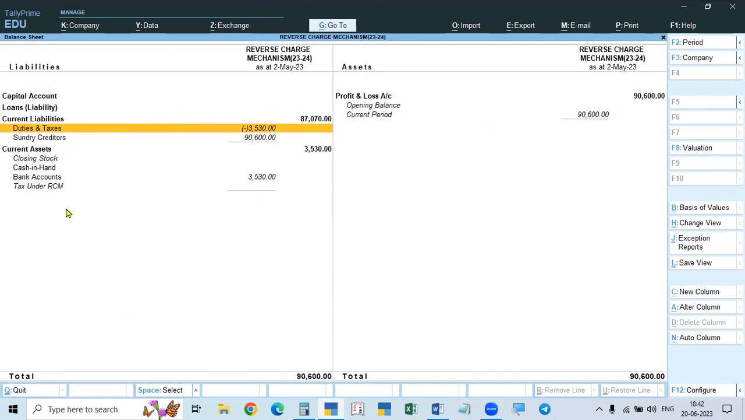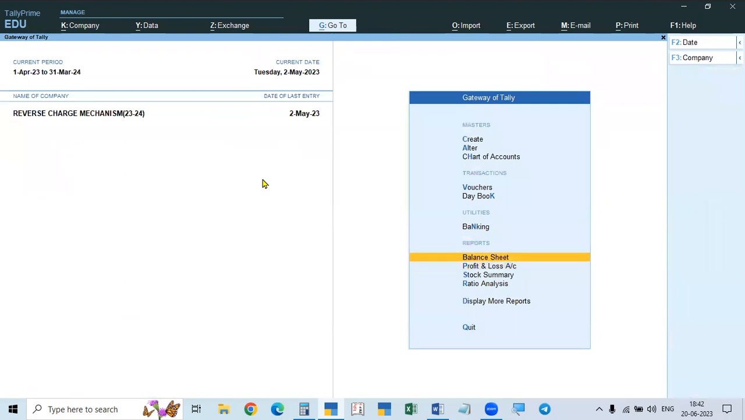Bank is showing a credit balance. That is why it is showing on the liability side. It is a credit balance. Bank is a credit balance. So it is credit. And if you go to